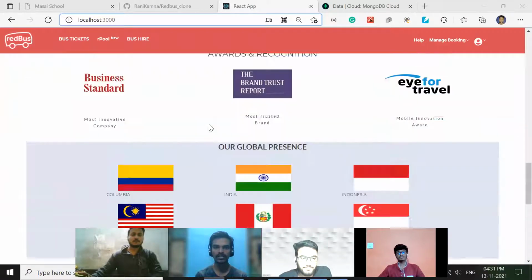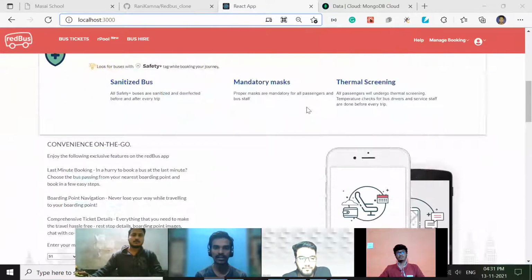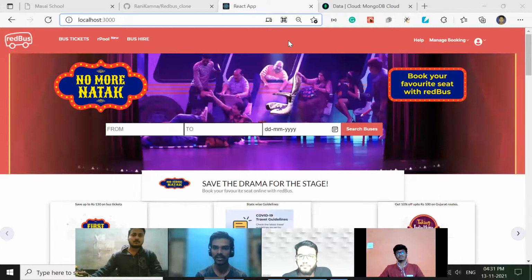Before coming to our project, Redbus is an online bus booking service present all over India. Now coming to our project. This is our landing page. Here we have a navbar that contains bus tickets, ARPUL, bus hire, manage booking, and the user login section.